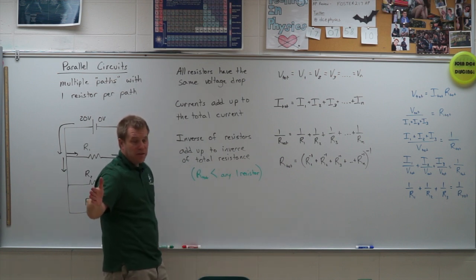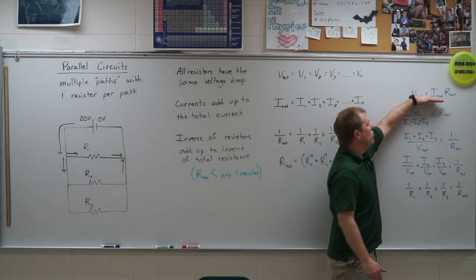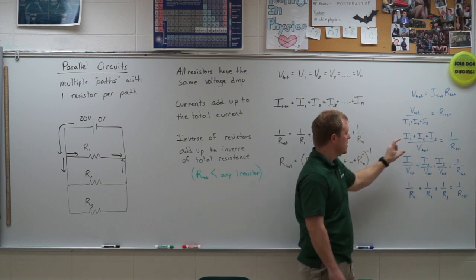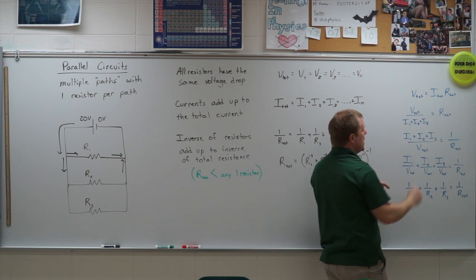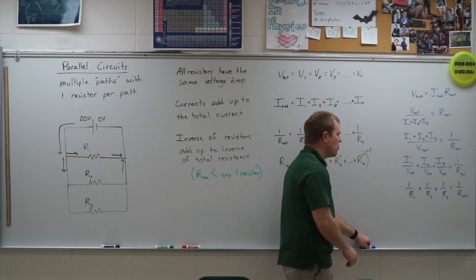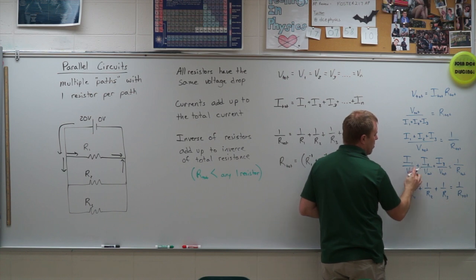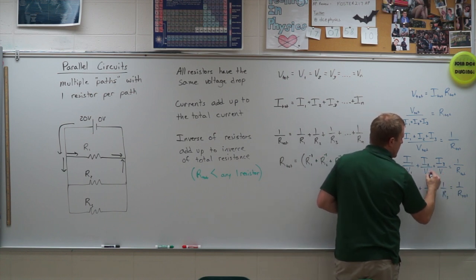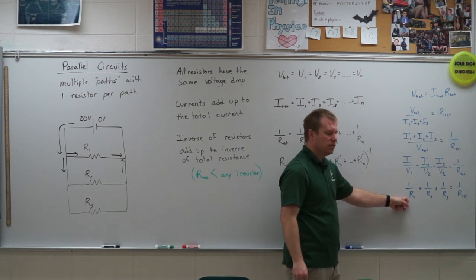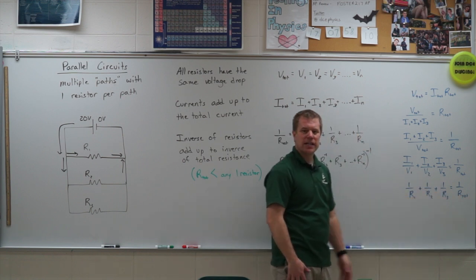For those curious people out there as to why that happens, we'll look at that and then we'll do an example problem. If I start out with Ohm's law for my totals and I divide I total over the sum of all the individual resistances, I flip both sides. Now I have V total on the bottom. I distribute that V total to each one. Remember, voltage is the same for each of them. So instead of V total, I could call this V1, this one V2, and this one V3. Then I see I have I over V, which is 1 over R. So I have I1 over V1, which is 1 over R1, and I get that inverse relationship there.